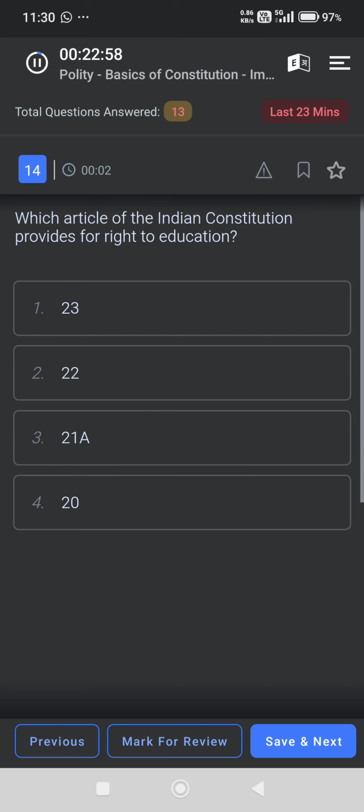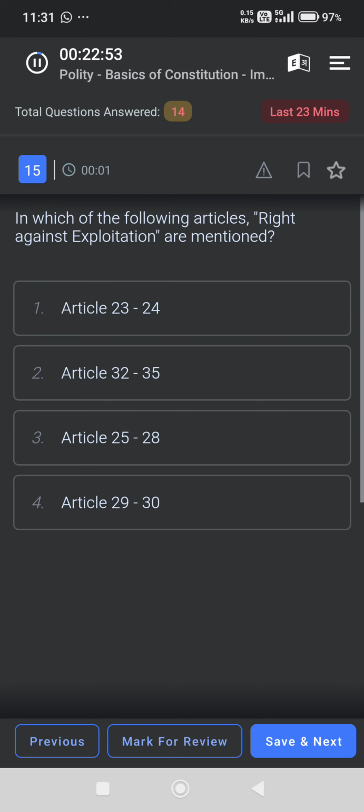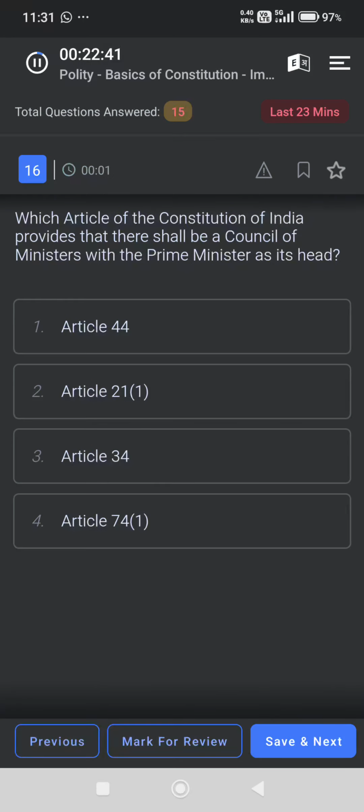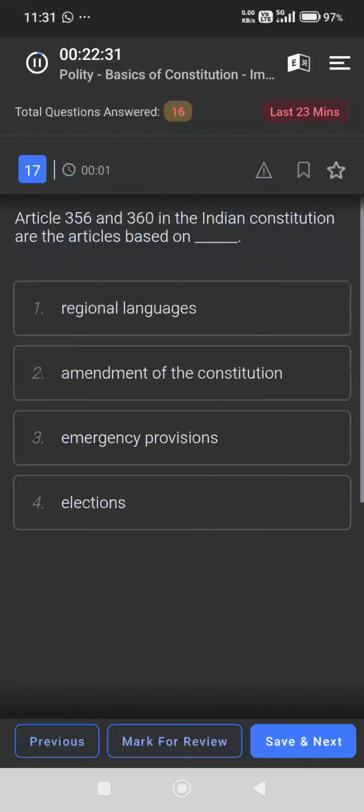Which article of the Indian Constitution provides for right to education? Article 21A. In which of the following articles is the right against exploitation mentioned? Article 23 to 24. Which article of the Constitution of India provides that there shall be a Council of Ministers with the Prime Minister as its head? Article 74(1). Article 356 and 360 in the Indian Constitution are the articles based on emergency provisions.